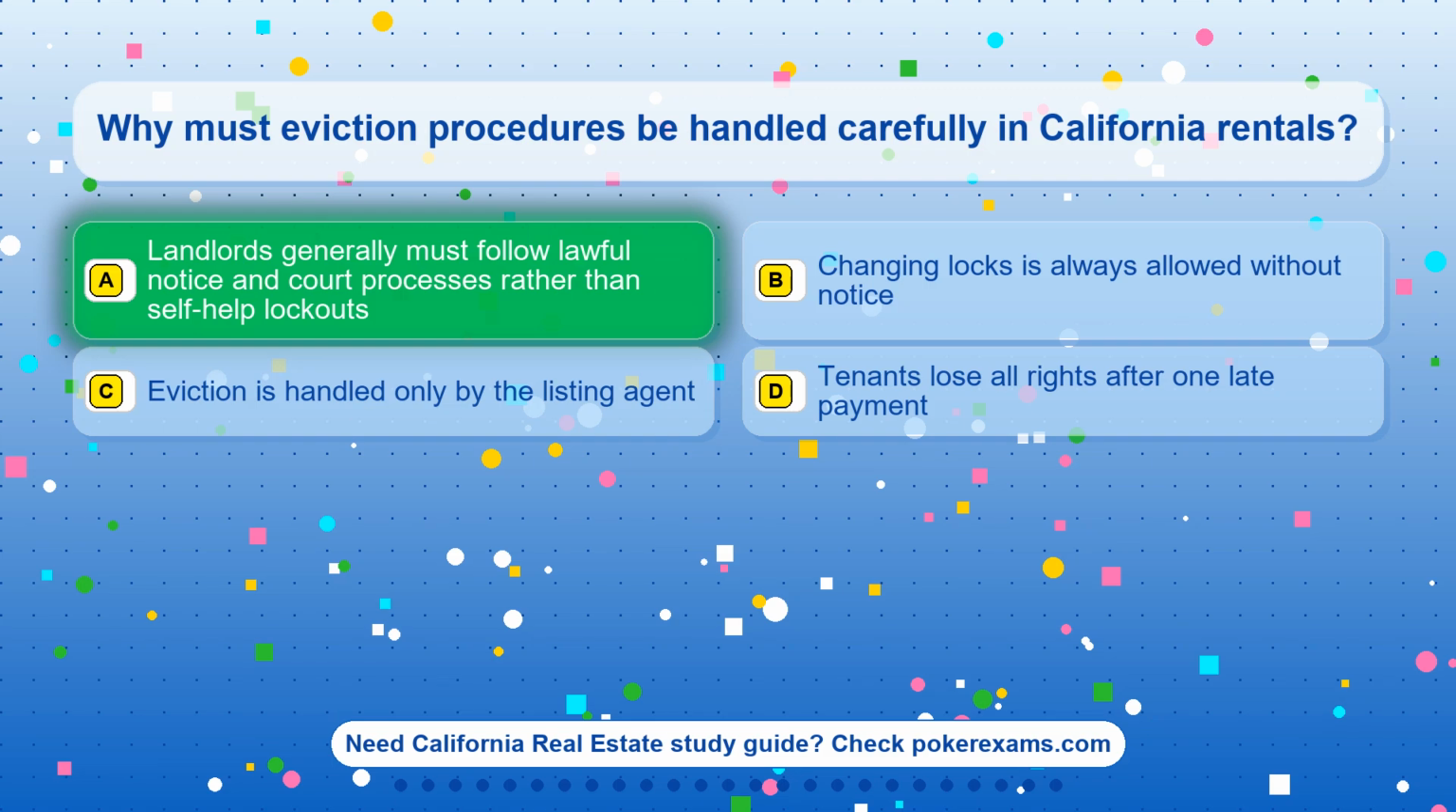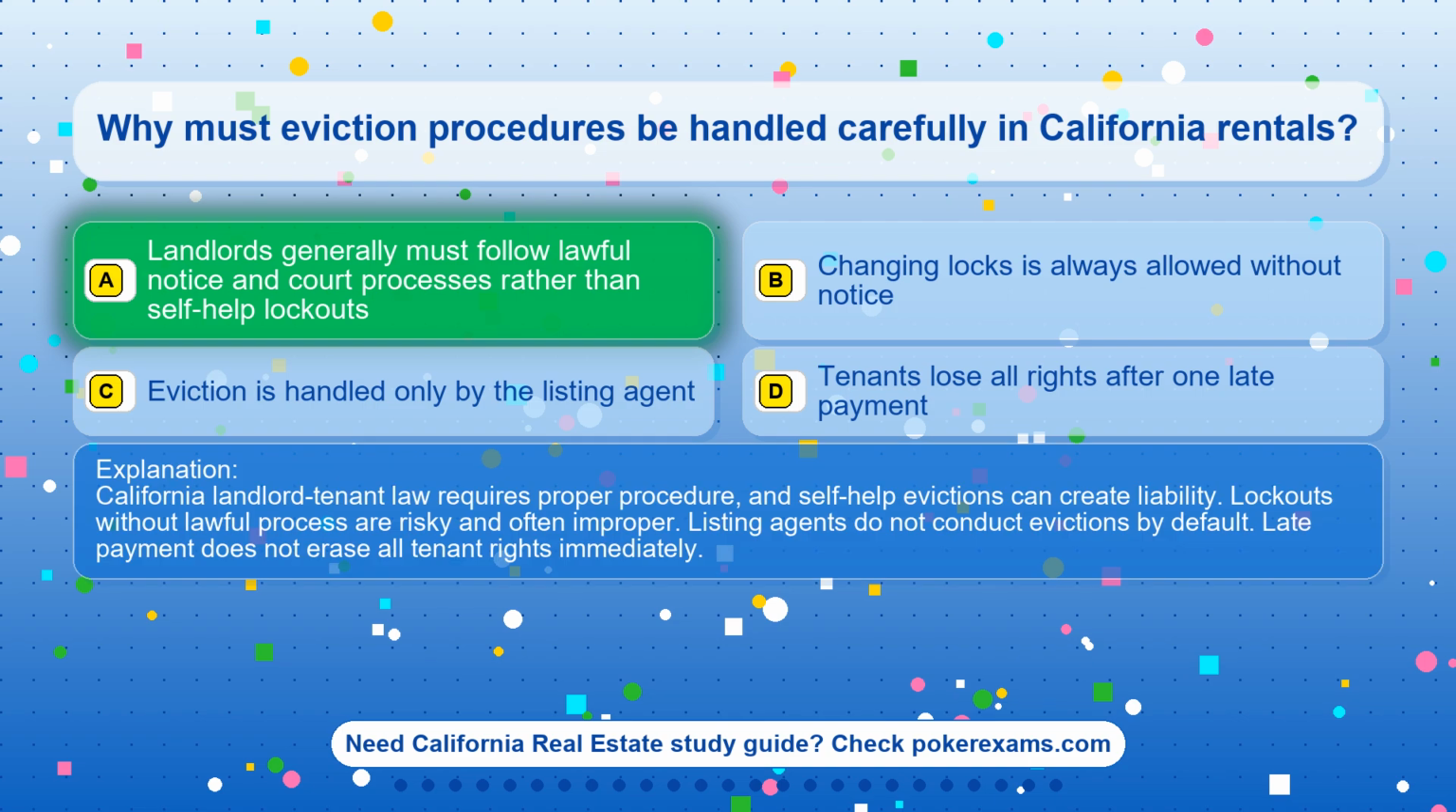The correct answer is option A. Landlords generally must follow lawful notice and court processes rather than self-help lockouts. California landlord-tenant law requires proper procedure, and self-help evictions can create liability. Lockouts without lawful process are risky and often improper. Listing agents do not conduct evictions by default. Late payment does not erase all tenant rights immediately.